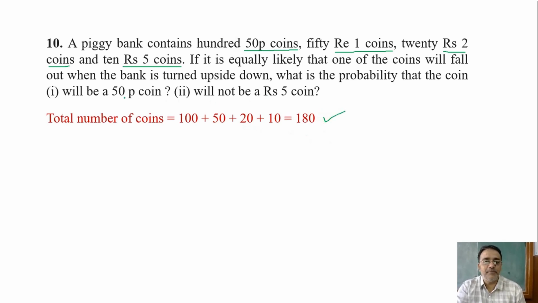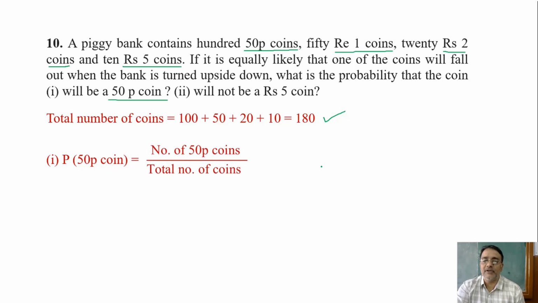Now we'll start with probability for 50 paise coin. How many 50 paise coins are there? 100. Right, 100. So P of 50 paise coin is equal to number of 50 paise coins upon total number of coins. So what is the answer? 100 upon 180. Right, 100 upon 180. So और simplify करो. 5 by 9. Very good. 5 upon 9. So this is the final answer.